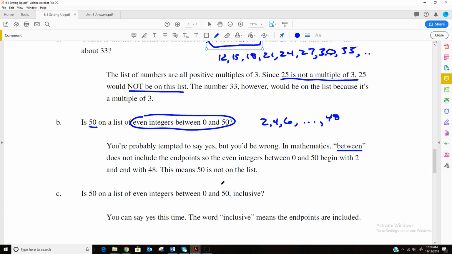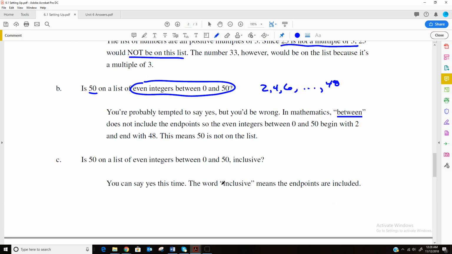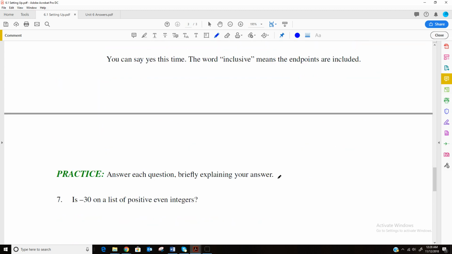And then here they describe it with the word inclusive. So it says, is 50 on a list of even integers between 0 and 50 inclusive? That means we are going to include 0 and 50. So we're going to go 0, 2, 4, 6, and we'd include all the even numbers up to 50. So 50 would be in that set because it would be at the end.